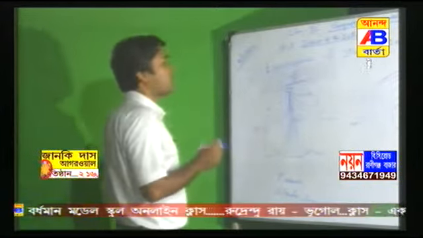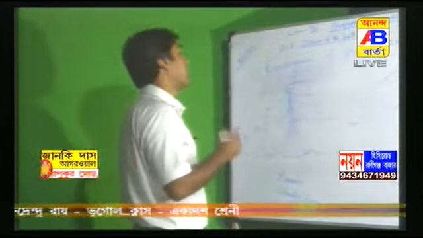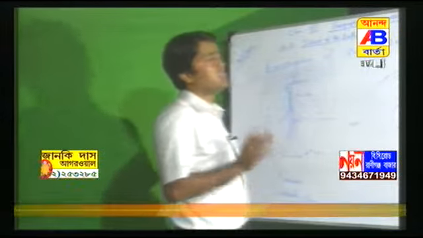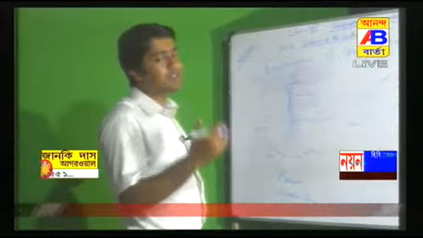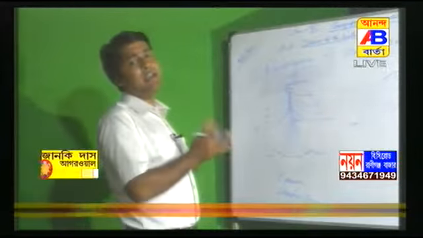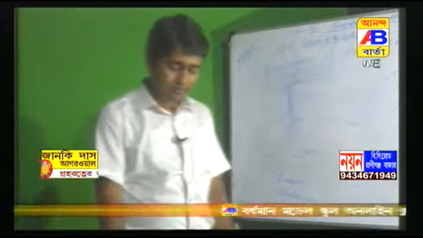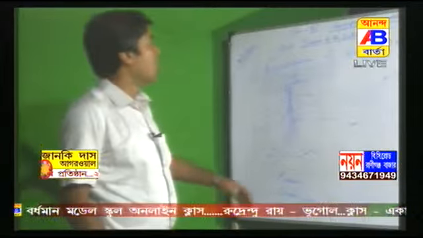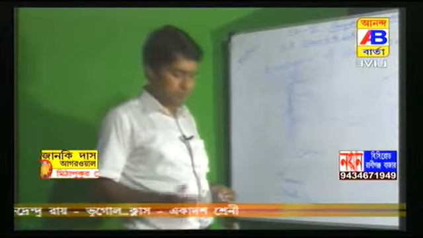P wave shadow zone is from 105 degree to 145 degree, but S wave after 105 degree can't reach. So from that picture you can understand that S wave shadow zone area is larger than P wave. So students, up to this you will read, and next day also we will continue from the next portion of this chapter. Thank you.